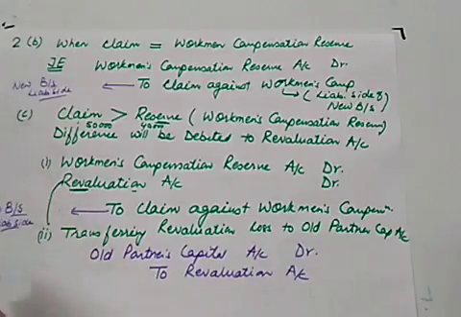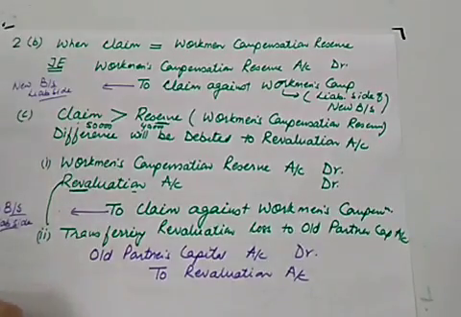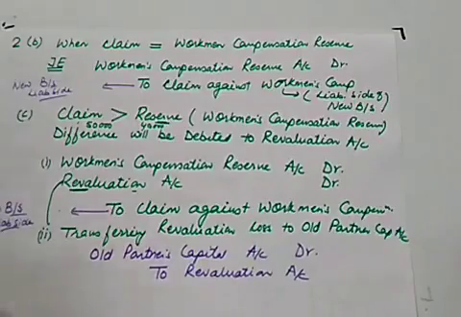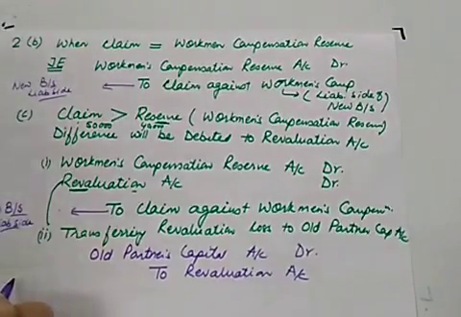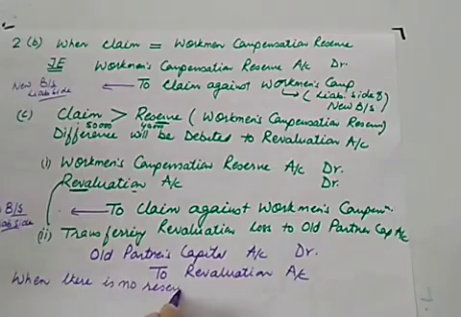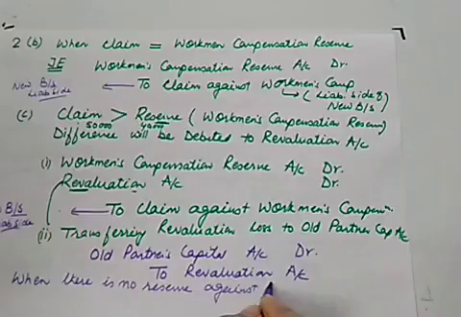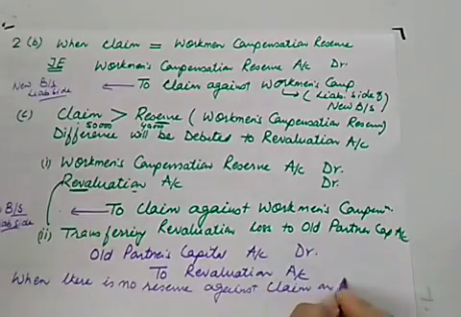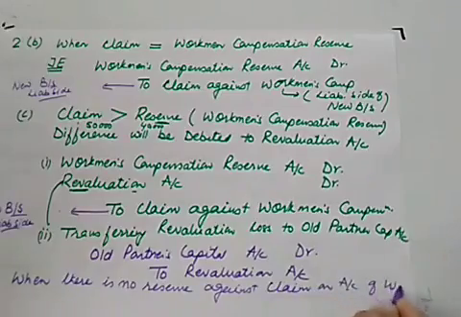And last case, so there is a third case also, when there is no reserve against claim on account of workman compensation. So what will happen?